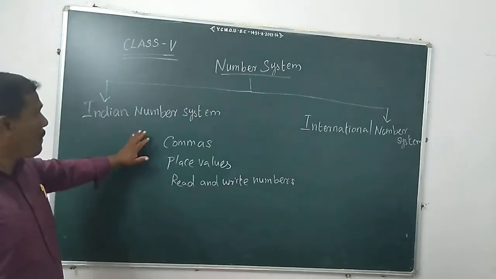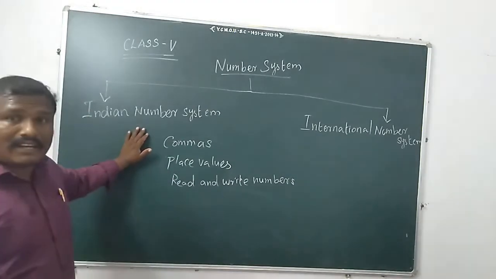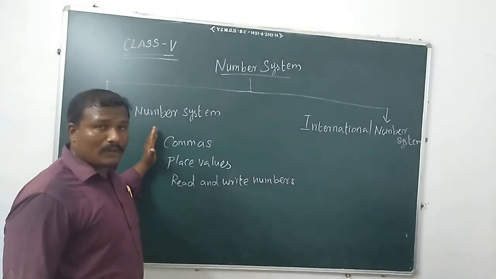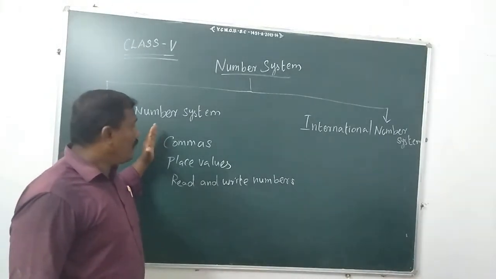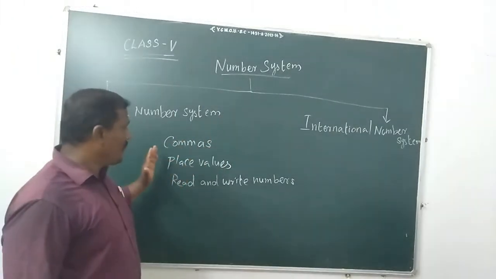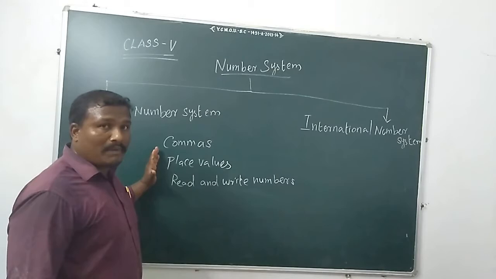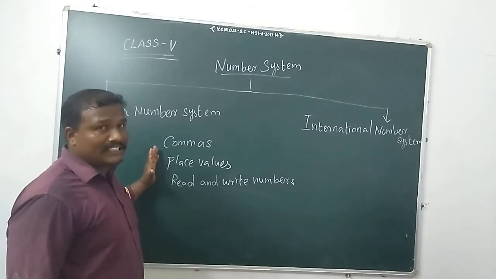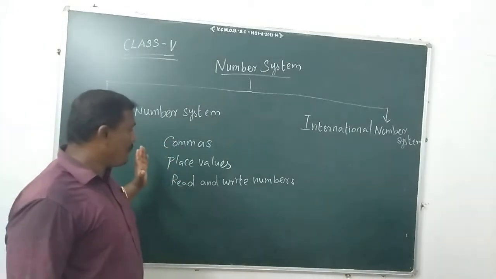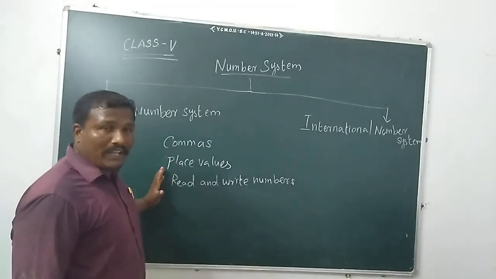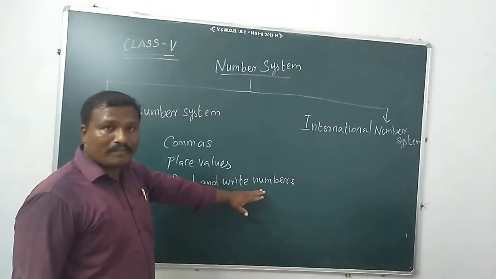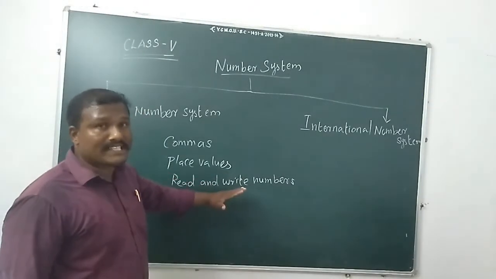So when we are writing a large number, we have to learn how to put commas as per the Indian and international place value systems, and we want to know the place values of each and every digit. Then we need to know how to read and write numbers into words, the numbers name.